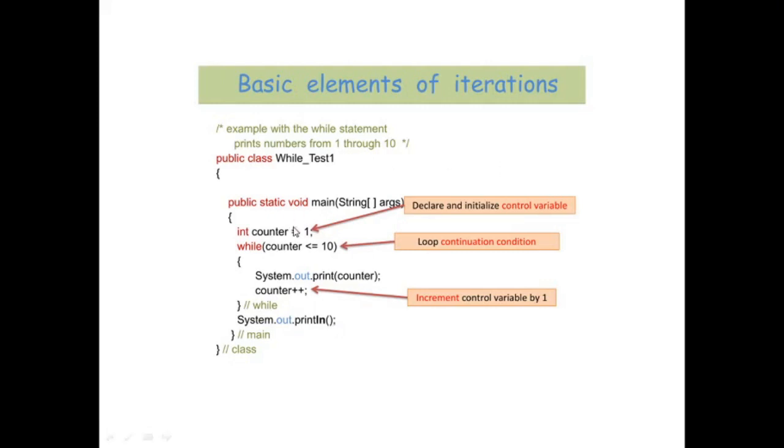Okay, so the first part of any iteration is the initialization, as it has been done over here, like counter is equal to 1. Another thing is the loop continuation condition, like what is the condition so that the loop can go on. Then inside the body of the loop, we provide the manipulation of the loop variable, like we are adding 1 to it, or incrementing this counter variable 1 by 1. That's why it is going to reach 10, and finally it will become 11 and go outside the loop. Okay.